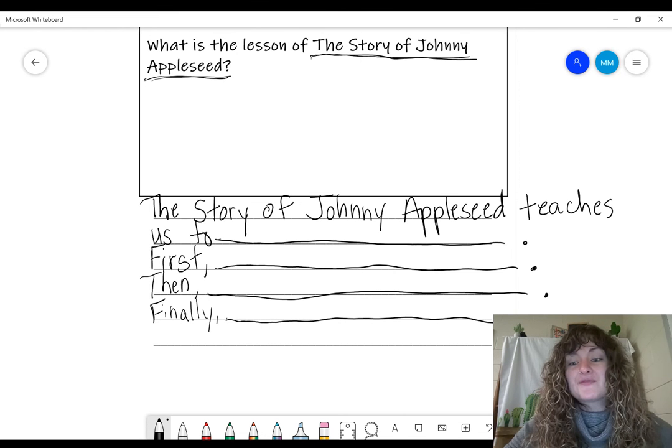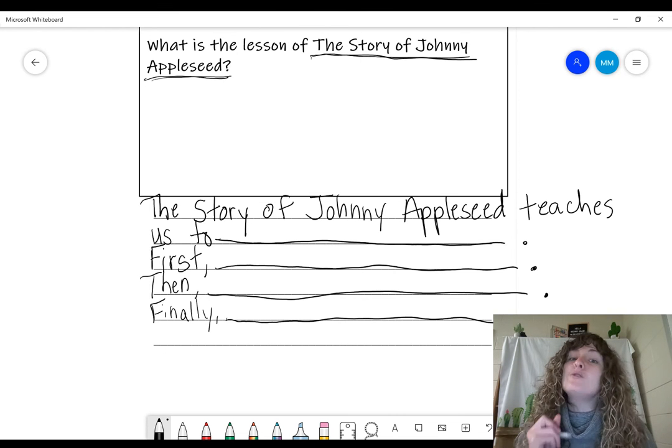All right, and finally, who was another group of people that Johnny Appleseed met on his journey? The Indians. How was Johnny Appleseed kind and generous to the Indians? Tell me that in your third sentence of evidence. So go ahead and pause the video and tell me how Johnny Appleseed was kind and generous to the Indians.